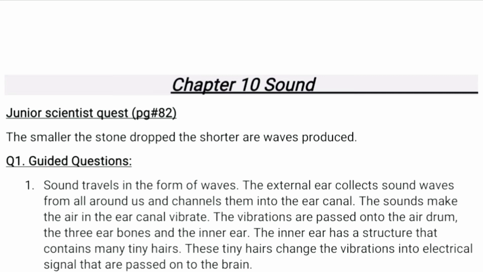These tiny hairs change the vibrations into electrical signals in the cochlea that are passed on to the brain by nerve endings, and we can detect sound. This is the answer. You have to write the question from the book and write this answer by pausing the video.